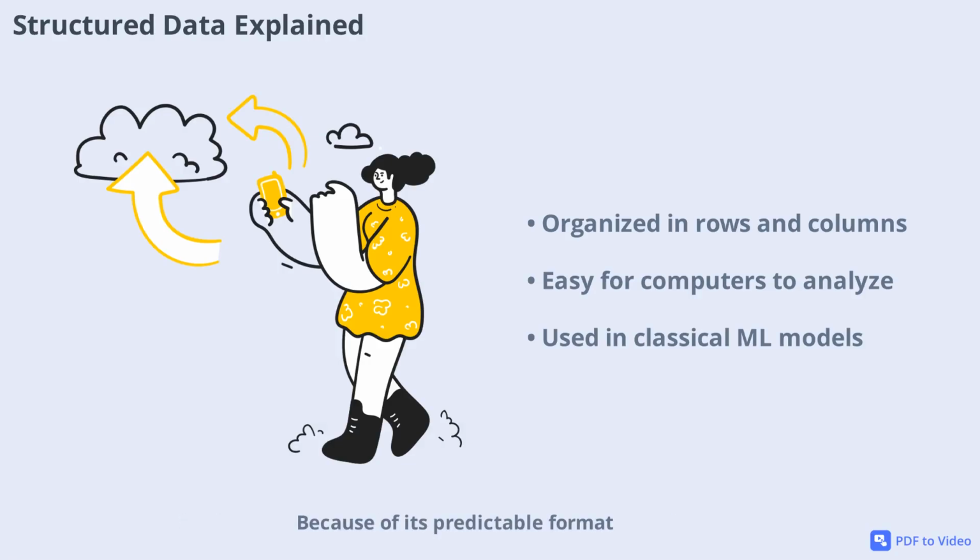Because of its predictable format, structured data is ideal for traditional machine learning models like regression and decision trees. These models can quickly find patterns and make predictions based on the clear structure of the data. Let's visualize how structured data flows from tables into machine learning models to generate predictions.